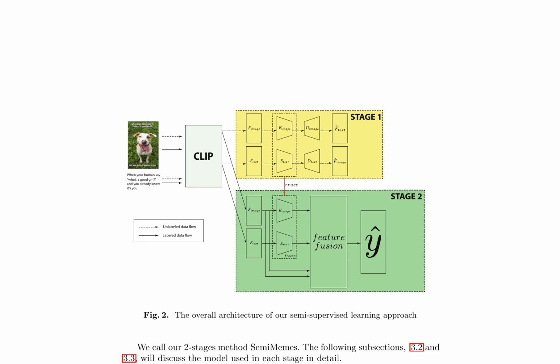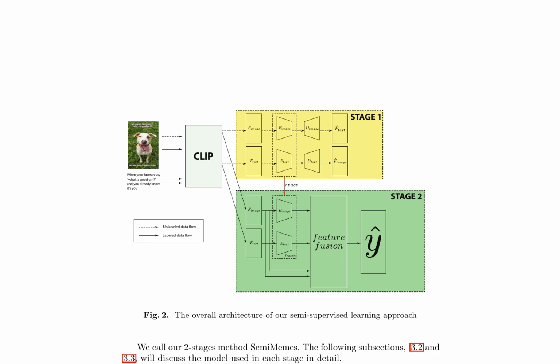The SemiMemes approach employs a two-stage architecture, as depicted in Figure 2. The first stage utilizes a cross-modality autoencoder (CROMAE) model, designed to leverage one modality to reconstruct the other modality. Two CROMAE models are employed: AE image and AE text. AE image takes CLIP features f_image as input and predicts f_text as output, while AE text takes f_text as input and predicts f_image as output. This is formally represented by equations 1 and 2, where f_image and f_text denote the CLIP features of the image and text, respectively, and the hatted f_image and f_text represent the estimations of AE text and AE image, respectively.